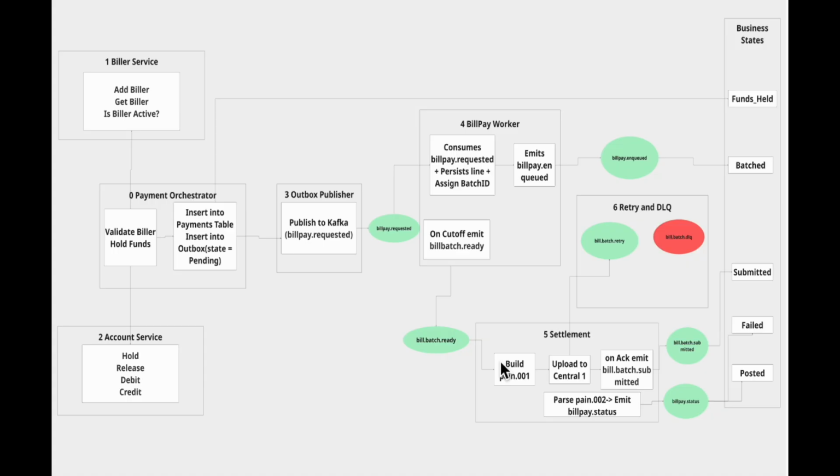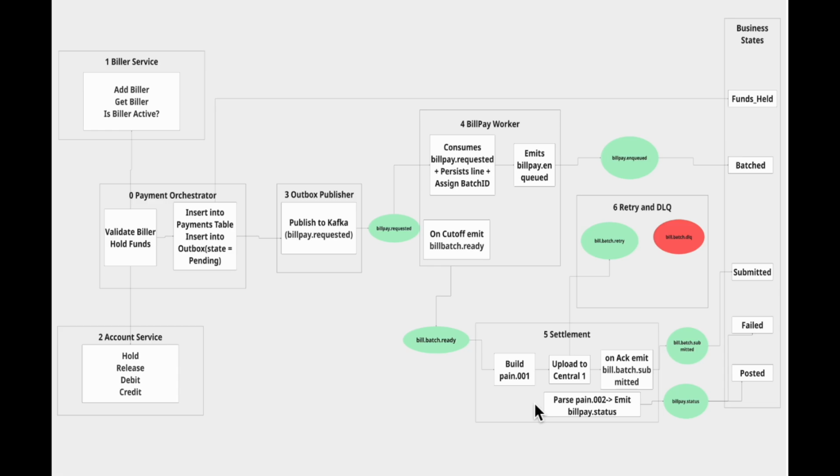Please don't reject them. Then the service sends that file to the dummy Central One system. In real life, this would be an SFTP, an API call, or whatever Canadian banking magic is used that week. As far as we are concerned, we use a mock system for demos. If the upload succeeds, settlement emits an event, bill batch submitted. Payment Orchestrator is listening to this event and updates the business state as submitted. It means your batch has officially left the building.